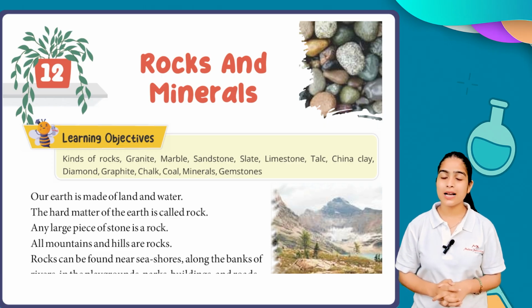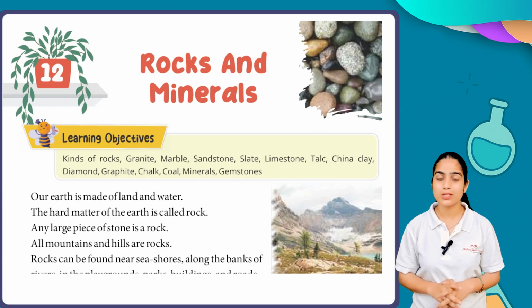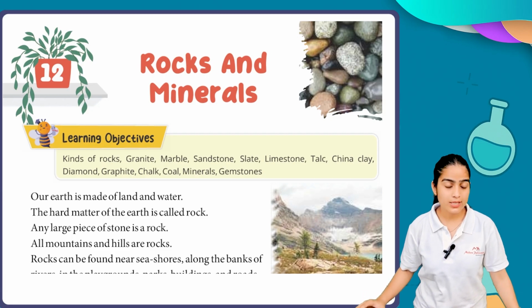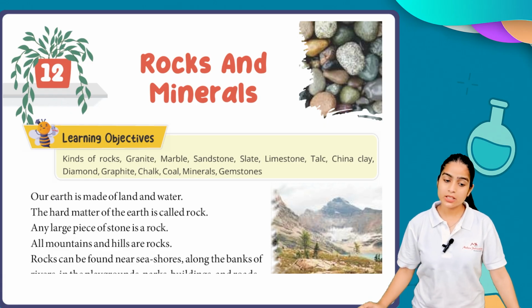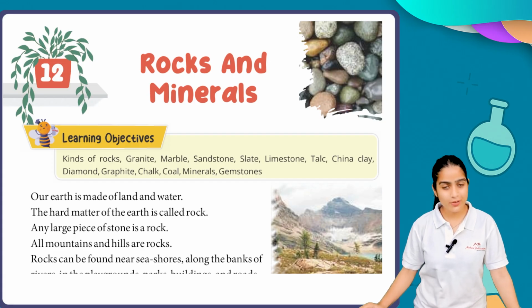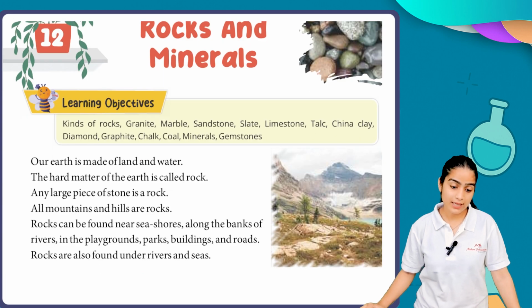So, students, I'm your science educator again, here with a new chapter and a new concept. Today we have chapter number 12, which is rocks and minerals. In this chapter, we are going to learn about the rocks and minerals we have, and we also define the different rocks and minerals. So, all of you, are you excited? Let's get started. Our earth is made up of land and water.